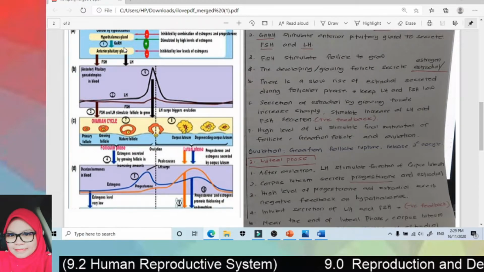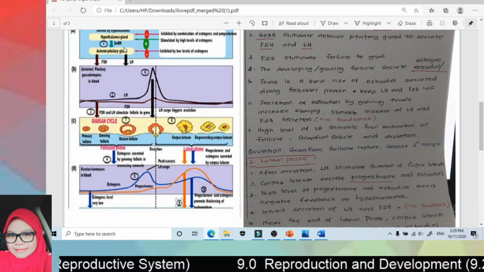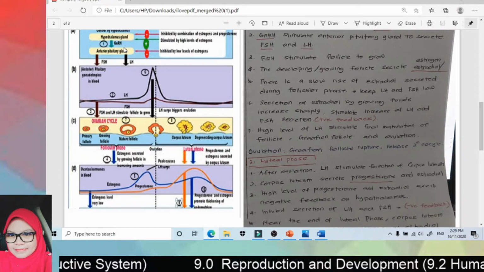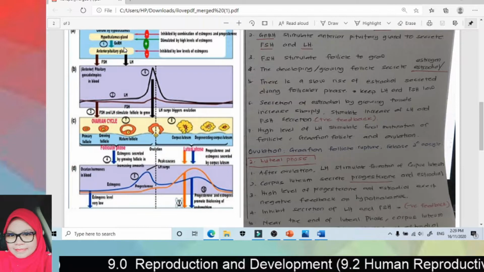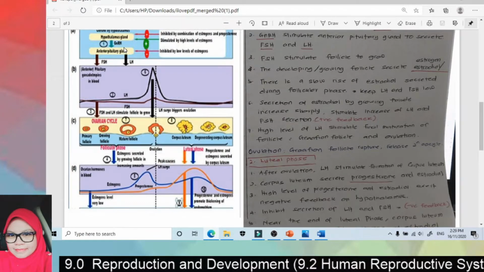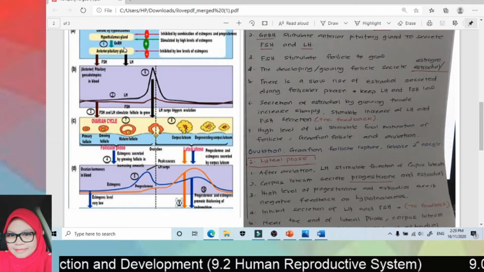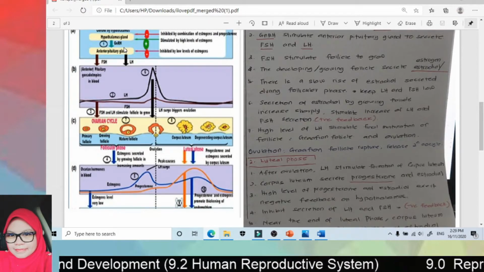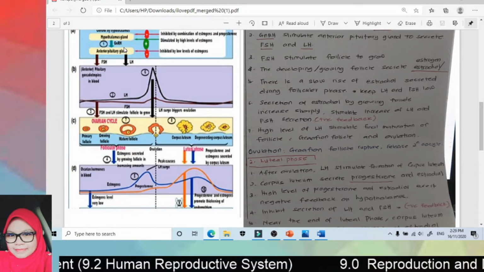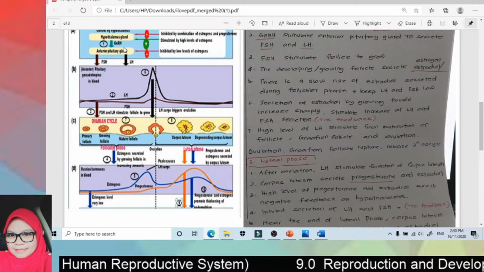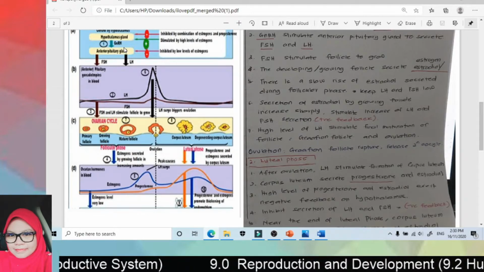FSH will stimulate the follicle to grow. Look at this. From the primary follicle, it becomes a growing follicle, and finally becomes a mature follicle called the Graafian follicle. All of this is stimulated by FSH. Then when the follicle grows, this growing follicle will secrete estrogen, or estradiol.